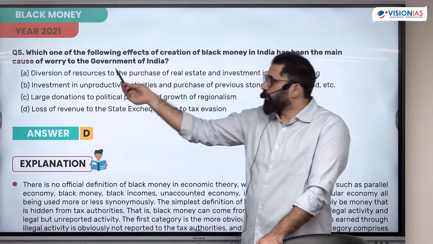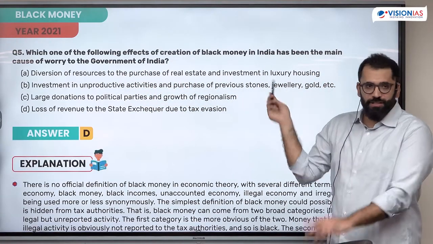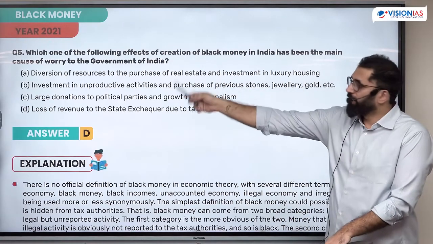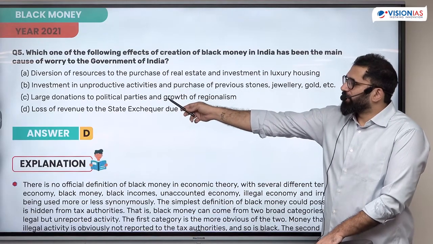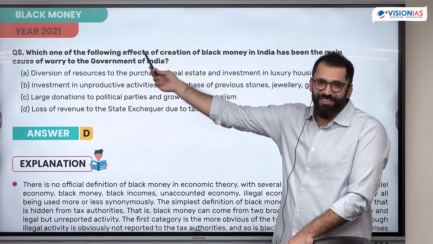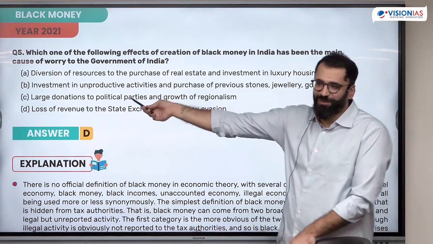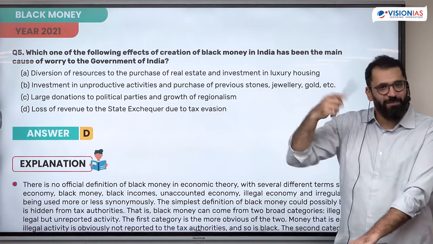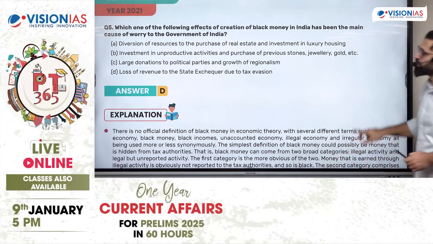So again, read the options. Diversion of resources to purchase of real estate and investing in luxury. This could be a problem, but the question is asking what is the main cause of worry. Investment in unproductive activities, large donation to political parties, loss of revenue. Large donation to political parties is not a main cause of worry. This is why they had to add growth of regionalism. Here alone it cannot be a problem. Loss of revenue to state exchequer. Is it clear? Black money means unaccounted. I don't know it, I am not capturing it in the tax.